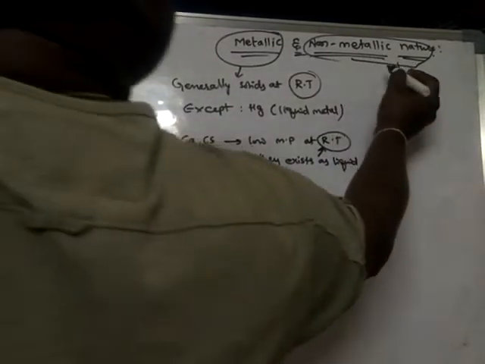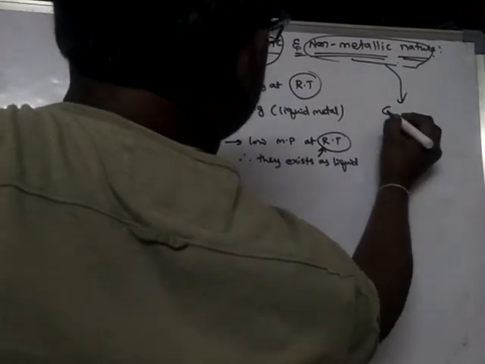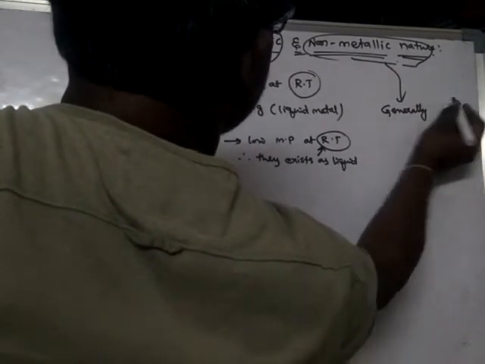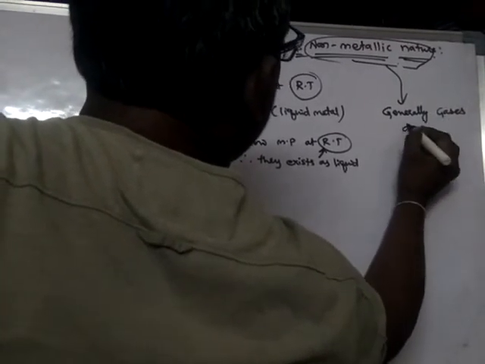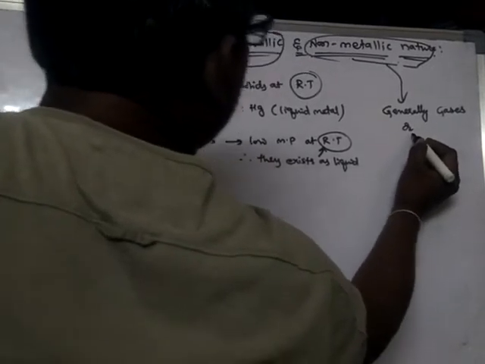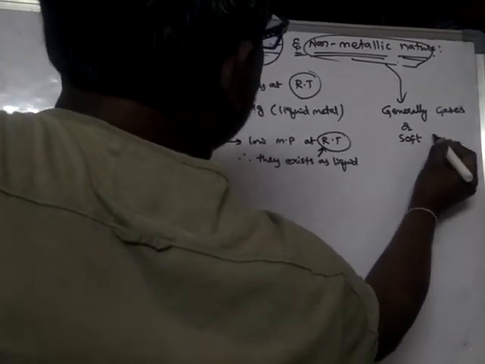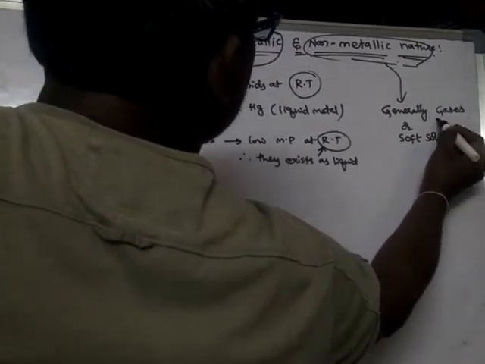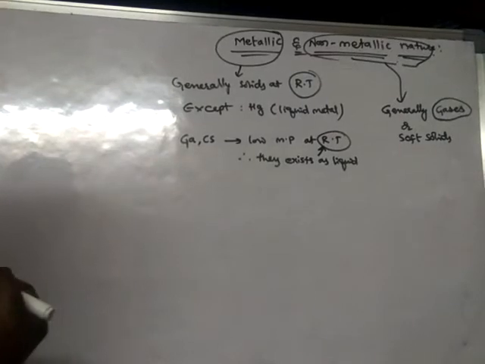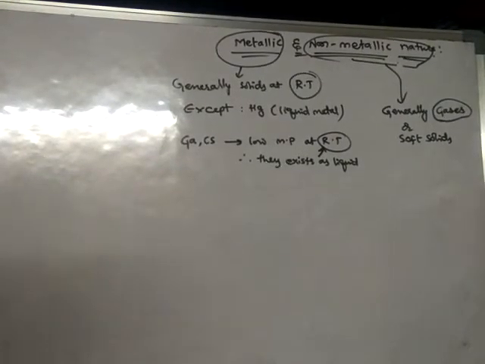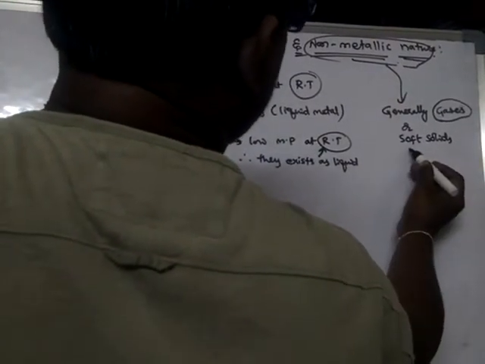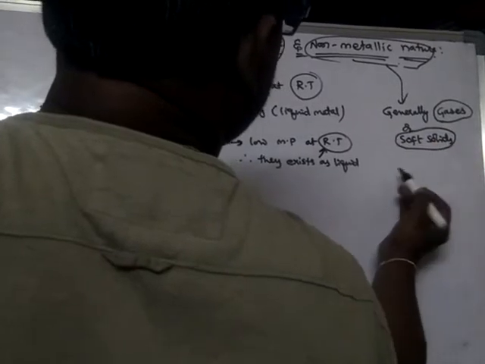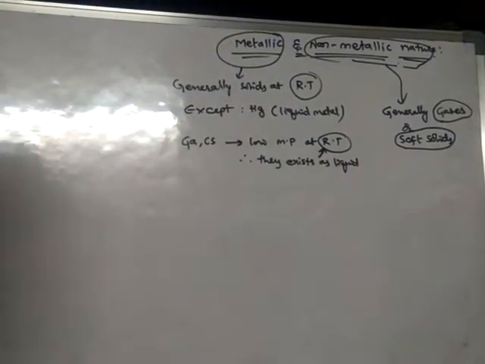If you see non-metals, they are generally gases or soft solids. Mainly, in general, non-metals are gases, and some non-metals can exist as soft solids, and very few non-metals can exist as liquids.